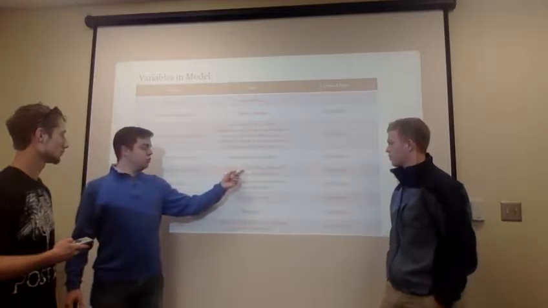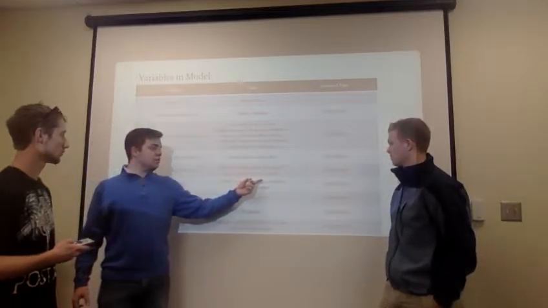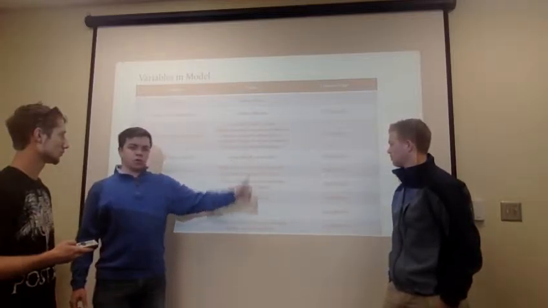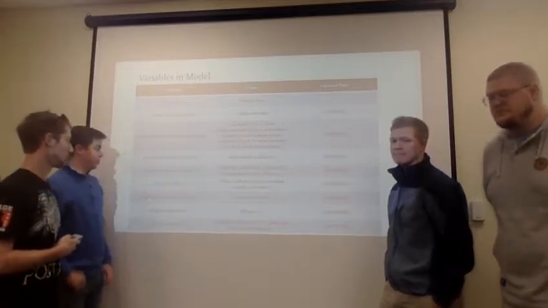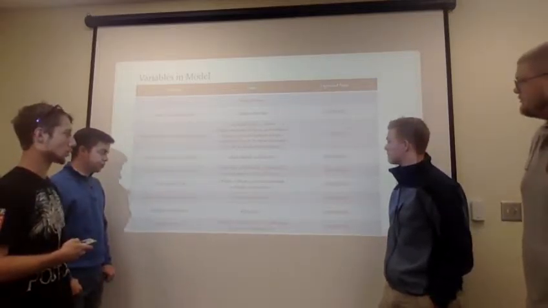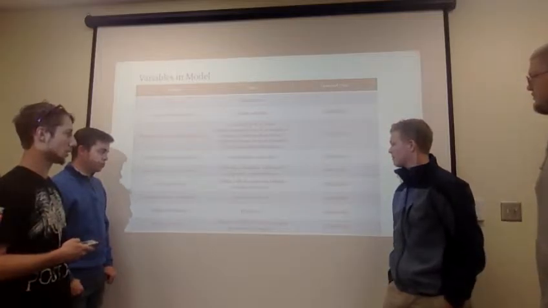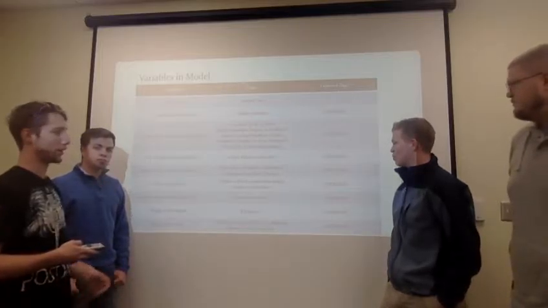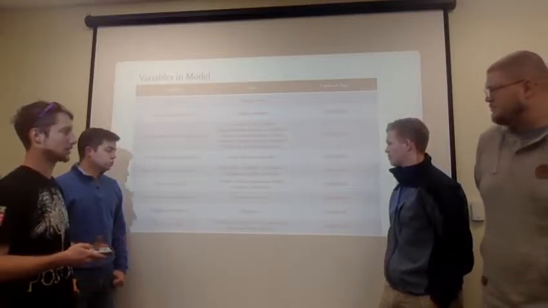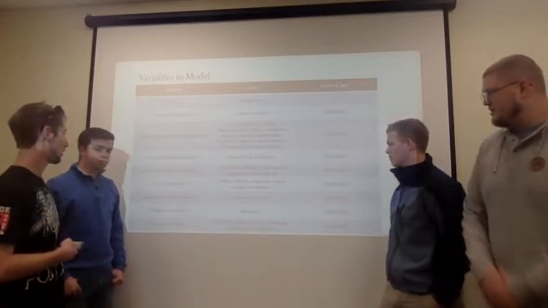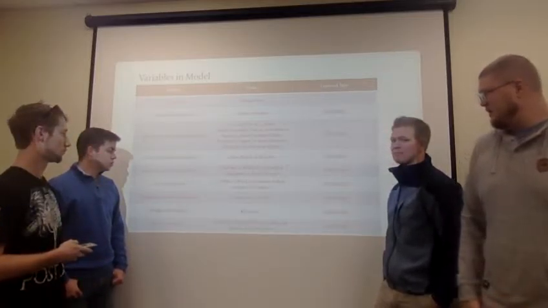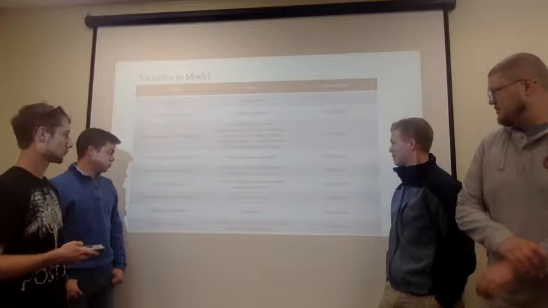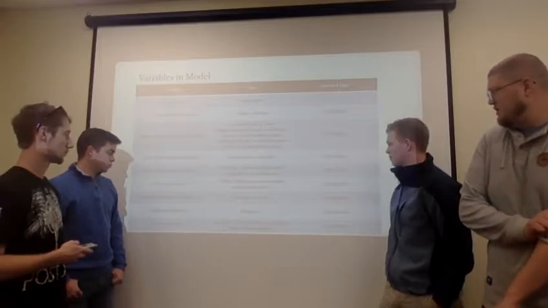On the relationship status of the individual, 1 was married, 2 was widowed, 3 was divorced, 4 was separated, and 5 was never married. We expected that as they grew further away from married, they would have more hunting days. With the race of the individual, we set 1 equal to white, 2 black, 3 American Indian, 4 Asian, and 5 Hawaiian, and we expected that to decrease. What that means is that the farther it got away from the white race, it would show fewer days hunted per year. For employment status, 1 would be have a job and 2 would be no job, and we would expect an increase in hunt days per year for the one that does not have a job.